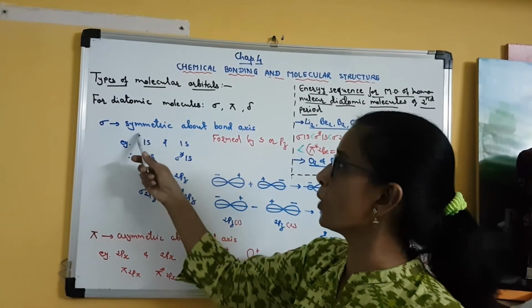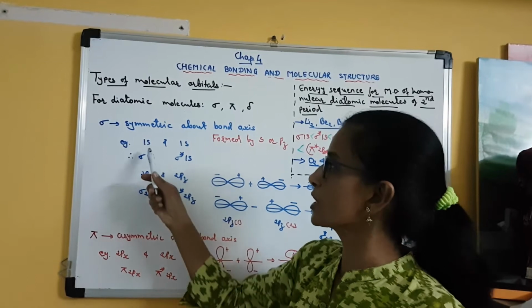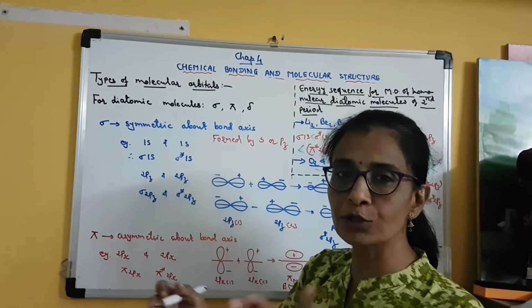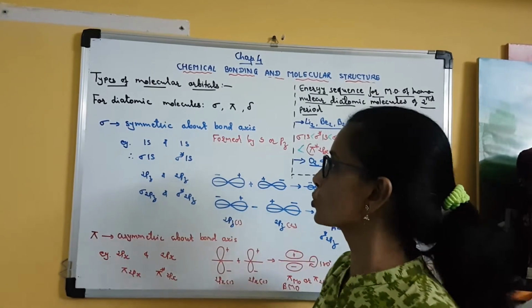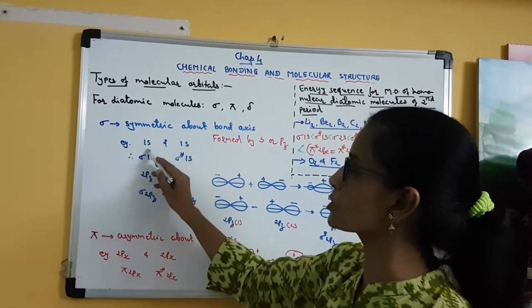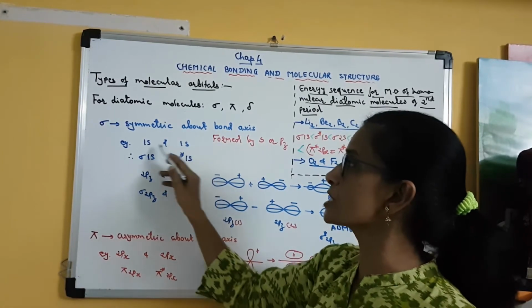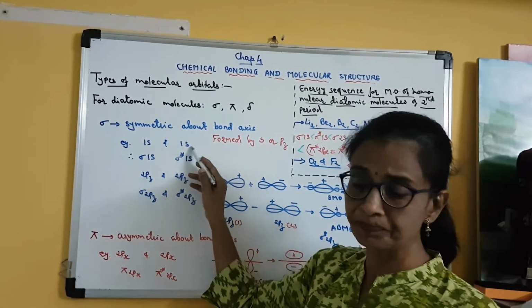For example, why is it called symmetric? Let us take two 1s orbitals, for example the hydrogen molecule, H2. This is one hydrogen atom, 1s orbital. This is another hydrogen atom, 1s orbital. Clear? Now these two are atomic orbitals.